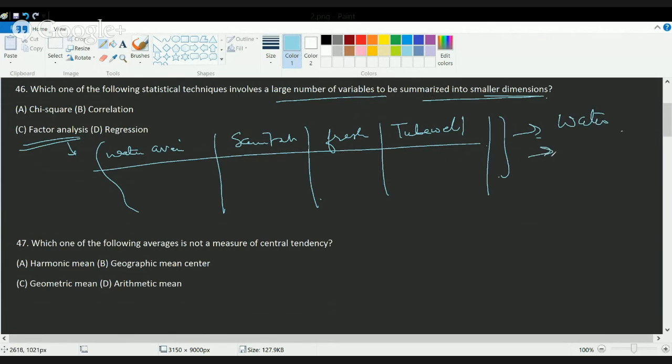Then I can create another factor, that is sanitation. So what I am trying to do is club all those parameters which are related to one basic element, and reduce the number of variables so that my calculation becomes easy and much more systematic. So that is done through factor analysis.